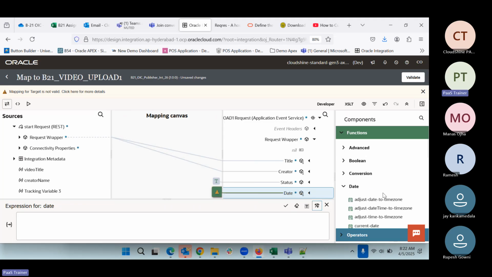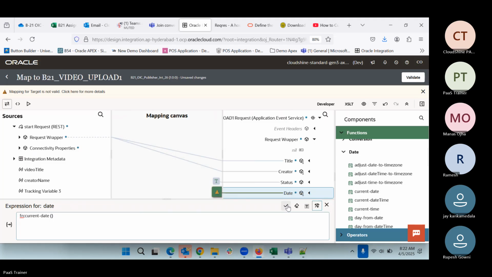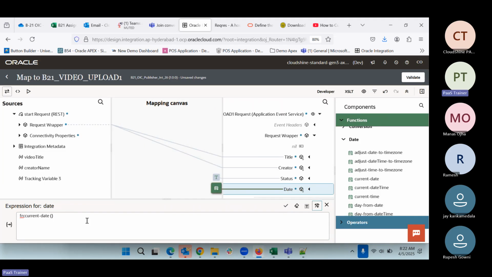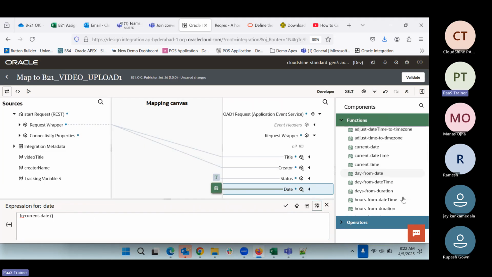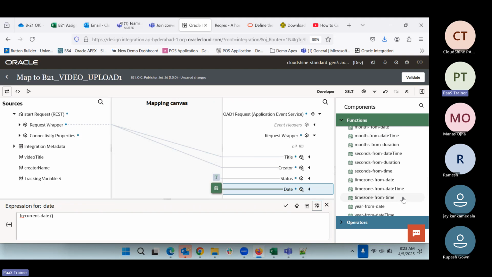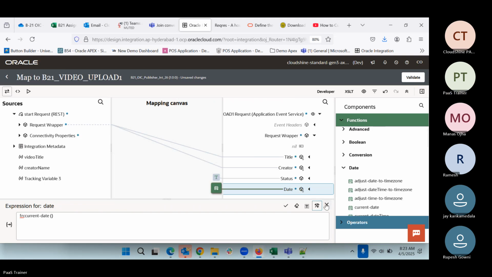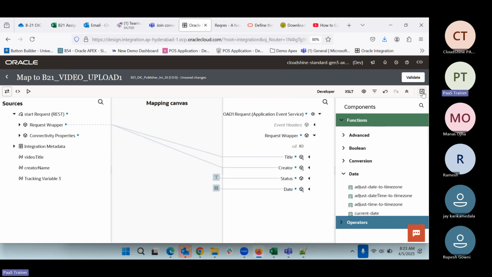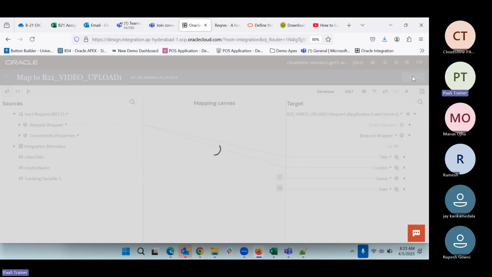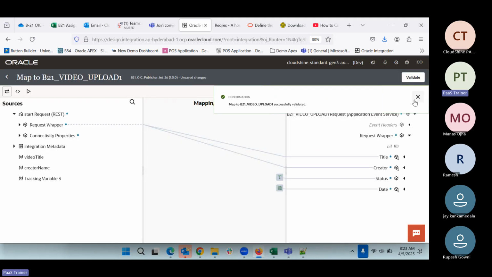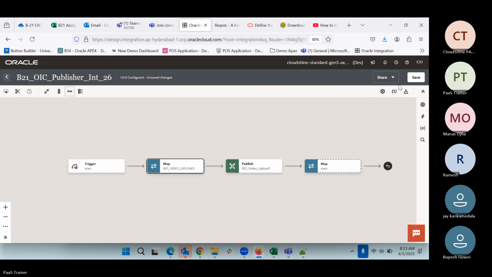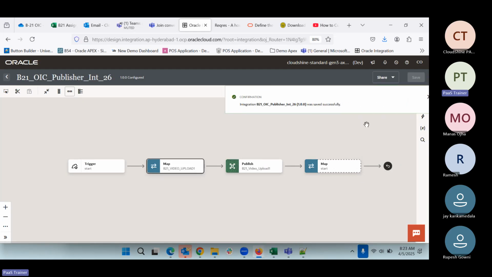We have the date function, so we can use current date. Validate. This will bring the current date, sysdate. We have different options here, and we can use any of them. We can come here and validate. So this is what we are doing. Now we can come back again and do the save.